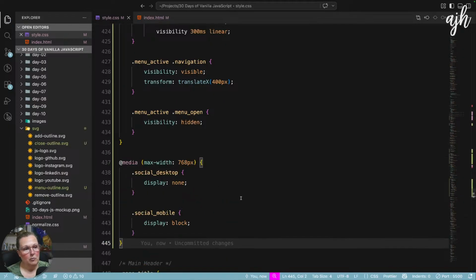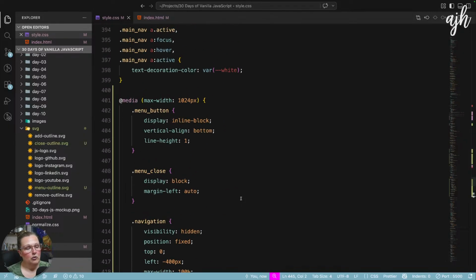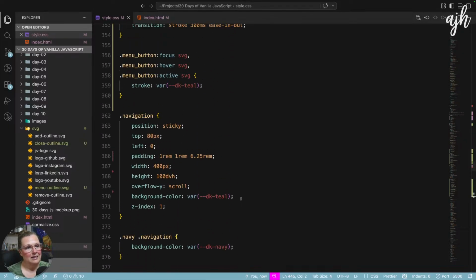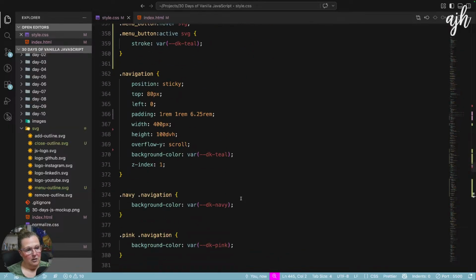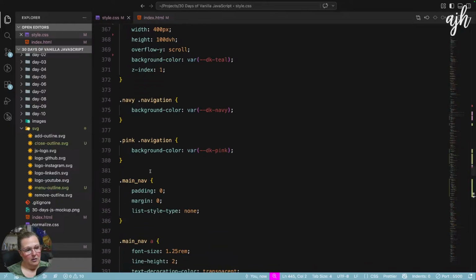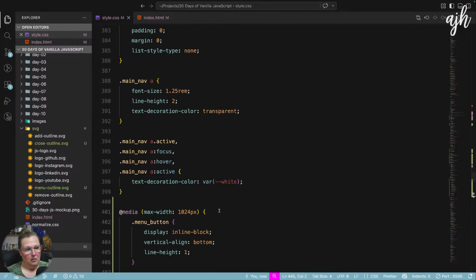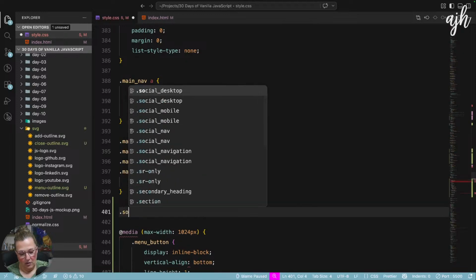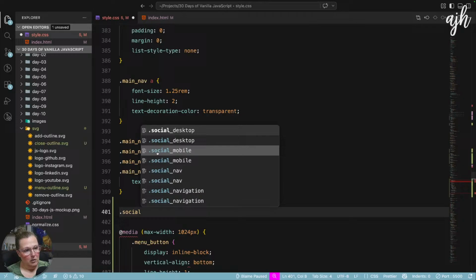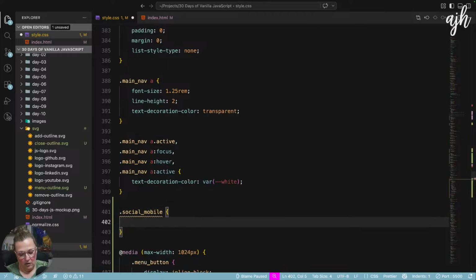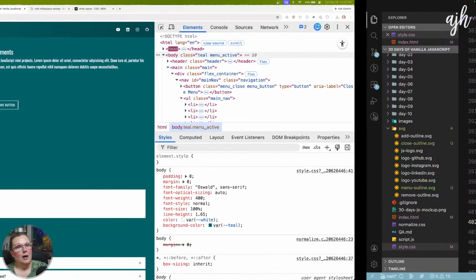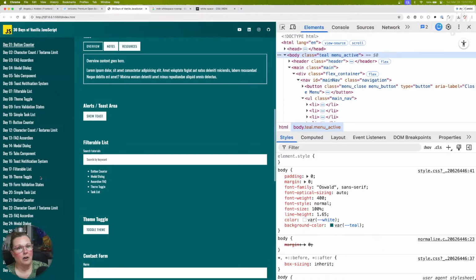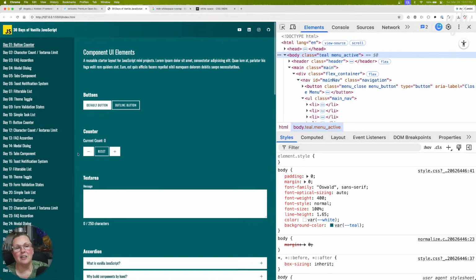Social desktop, social mobile. That means that social mobile, which appears inside the nav element, at the bottom of the UL would be right here. Social mobile. This is display. I mean, I don't know. Technically, it could live in both places, but I don't think it needs to. Yeah, I think it's cleaner to not have it living in both places.